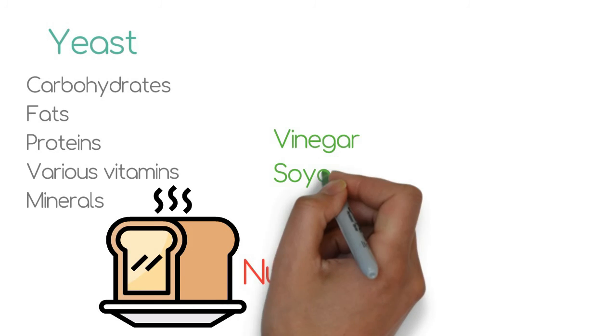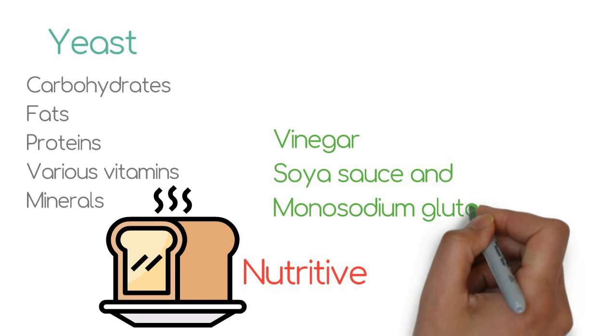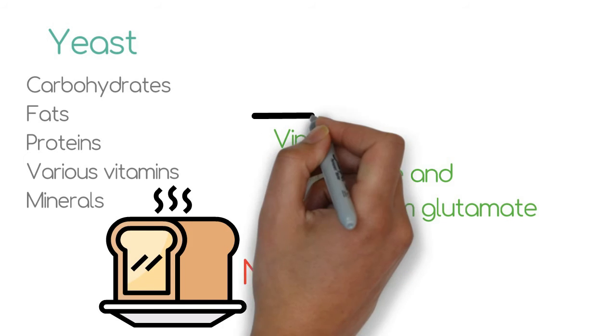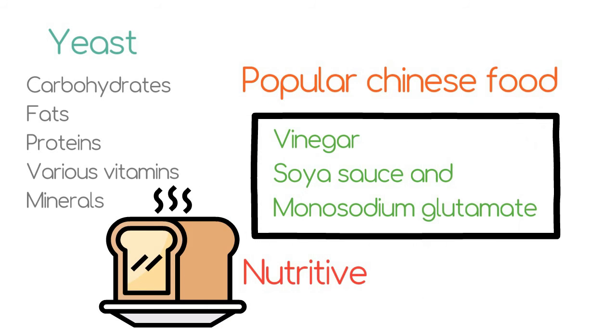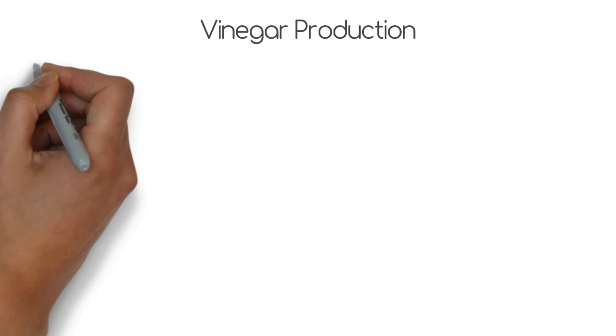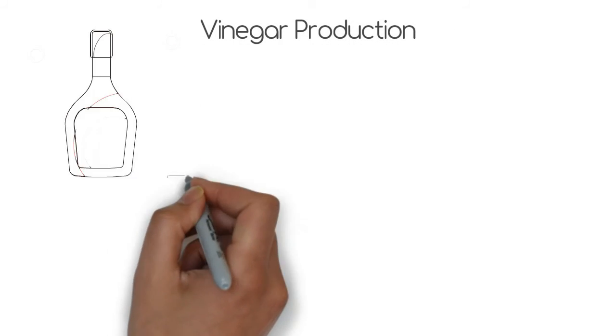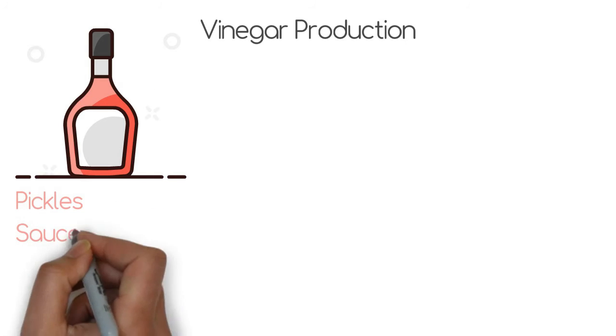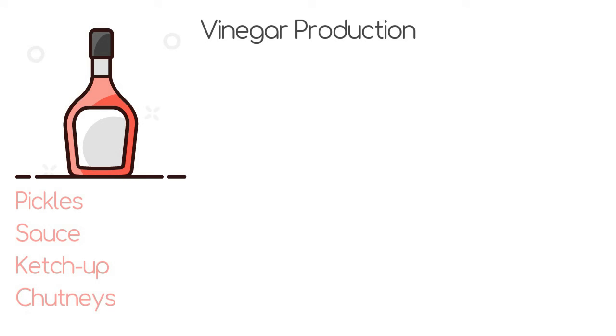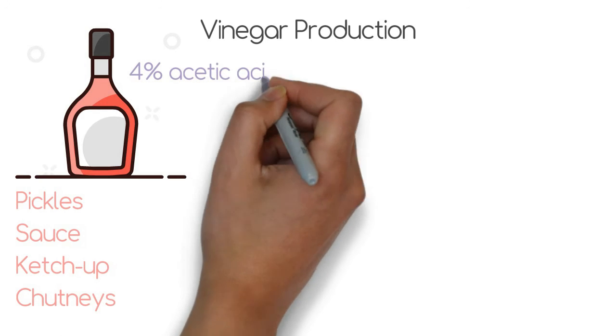Ingredients like vinegar, soy sauce, and monosodium glutamate, that is Ajinomoto, that are used in presently popular Chinese food are produced by microbial fermentation. Vinegar production. Vinegar is used in each country of the world to impart sour taste to food materials and for preservation of pickles, sauce, ketchup, chutneys, etc. Chemically, vinegar is 4% acetic acid, that is CH3COOH.